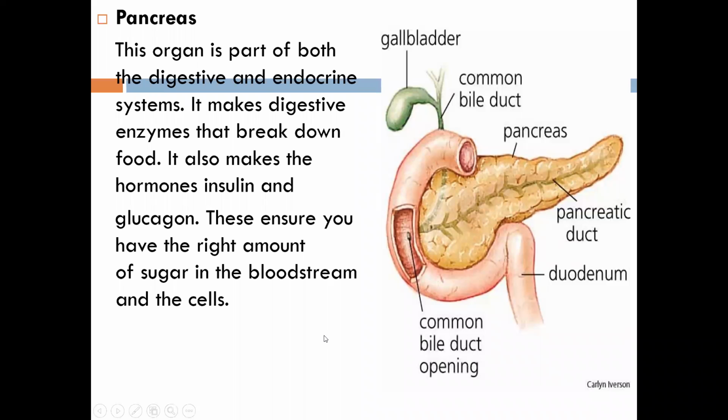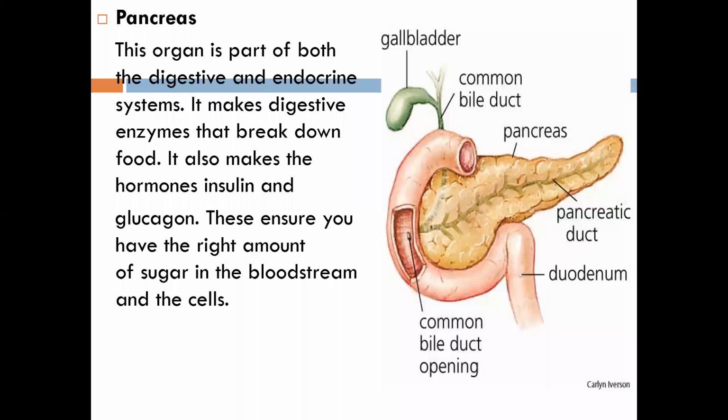When you see the picture of the pancreas, what comes to your mind? What does it look like? Anyone? Any idea how it looks?